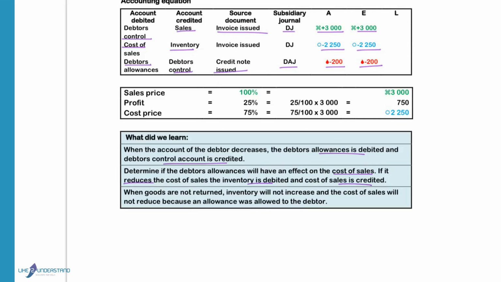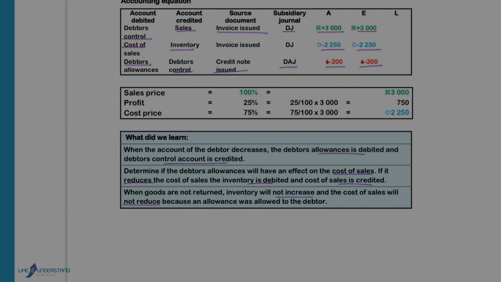When goods are not returned, inventory will not increase because the goods are not coming back, and the cost of sales will not reduce because if the business allows a discount to a debtor, it will not reduce the cost price that they paid.